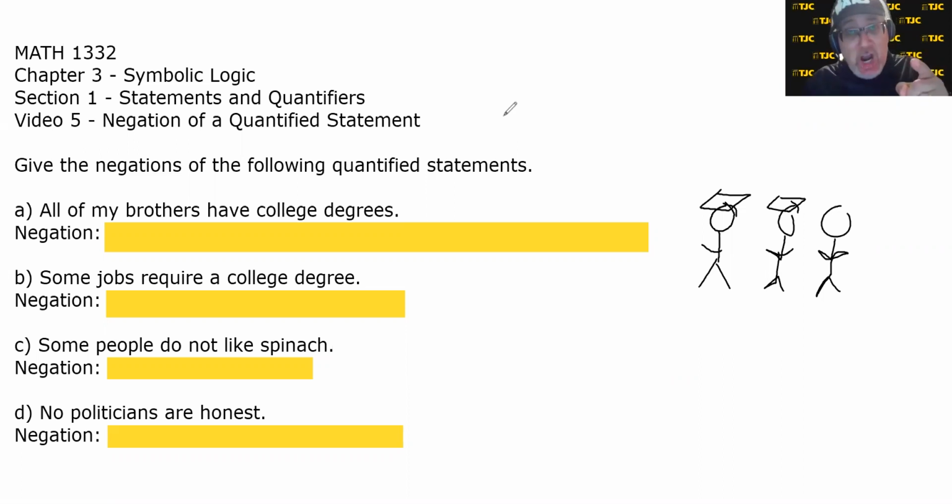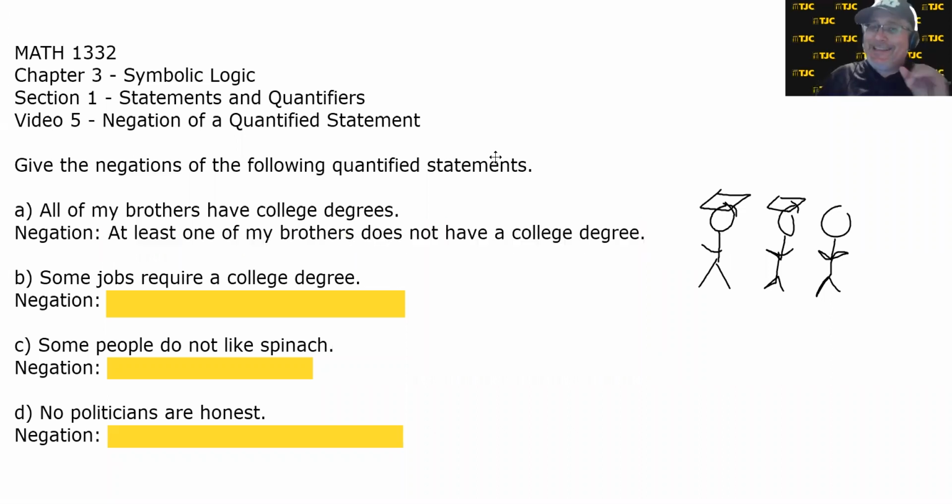You're a liar. You said all of your brothers have college degrees and you were a liar, not because none of them had college degrees. I still have 2 that do, but at least one of them did not, or some of them do not. The negation of all of my brothers have college degrees is at least one of my brothers does not.